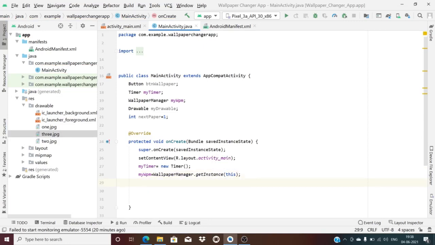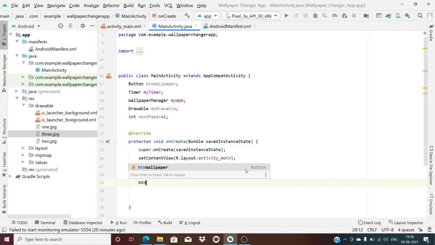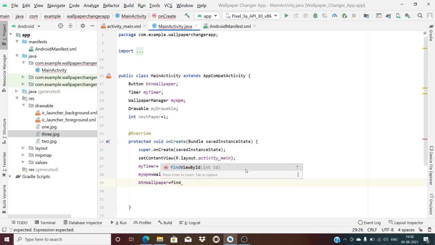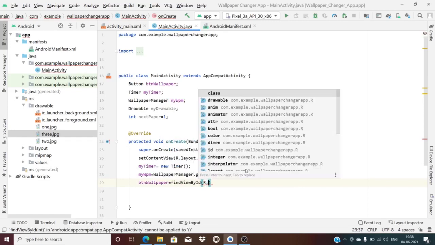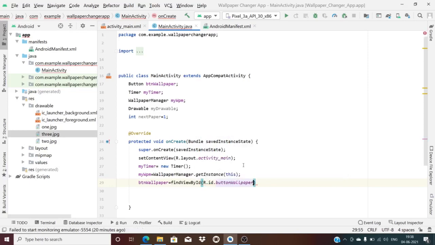The next is the button click, whatever I want. Button wallpaper is equal to findViewById, R.id.button wallpaper. I will equate that. Now I'm equating the view with whatever object you have defined in the Java program. These concepts I have told you previously, right? I have initialized everything.